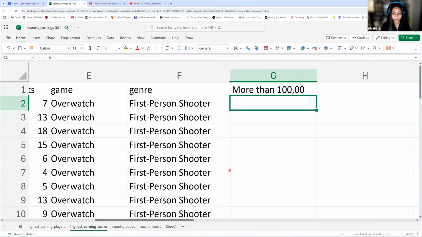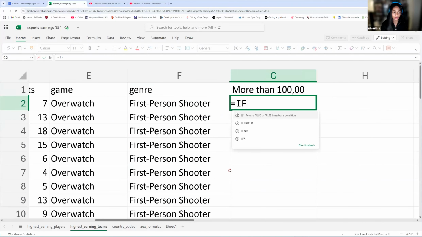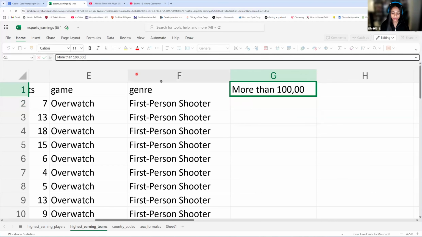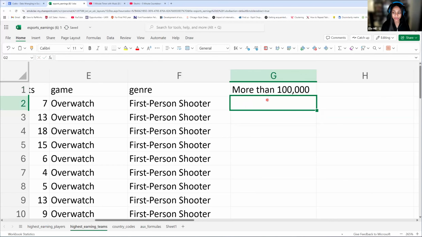We begin with our equals and we begin with if. So first, we are giving it the condition. Remember, our condition is: is the average amount of prize money greater than 100,000? Oops, thank you. Yeah, I missed a 0. There we go. So that's going to be our conditional.